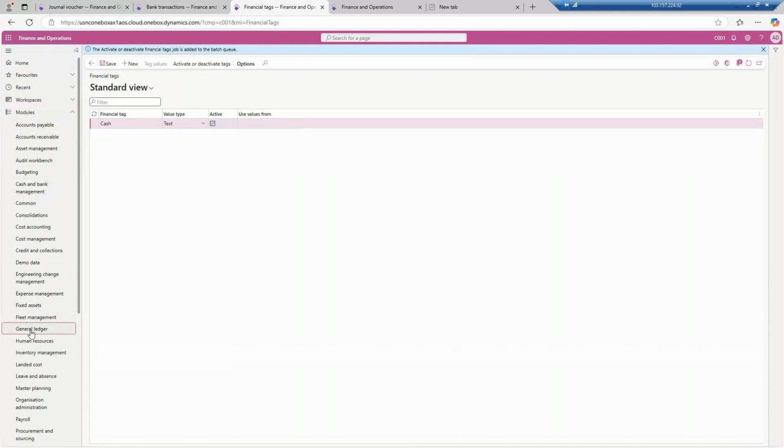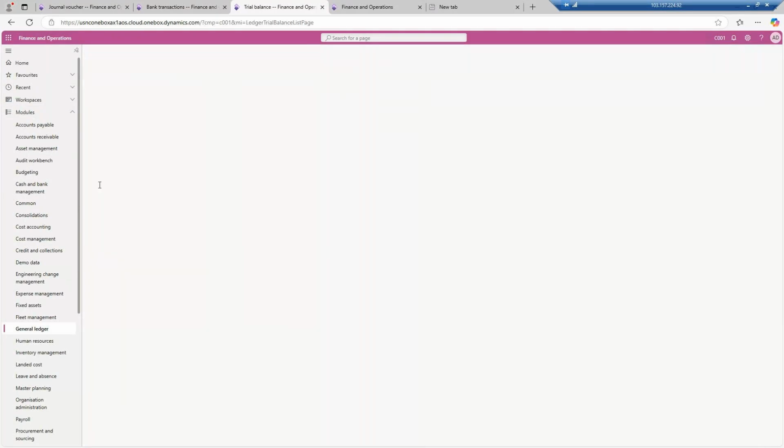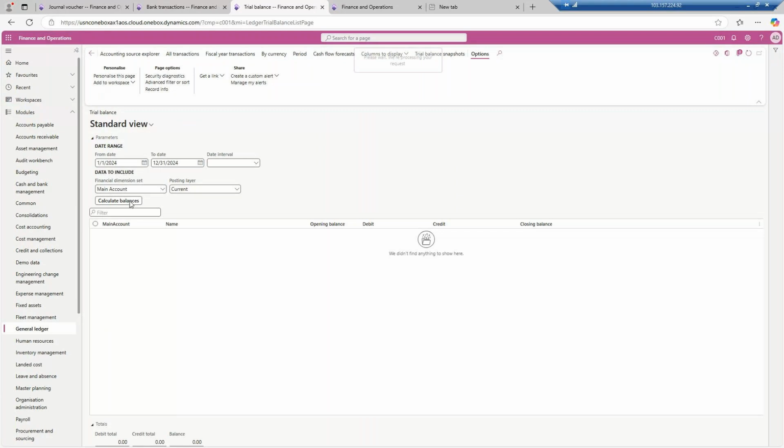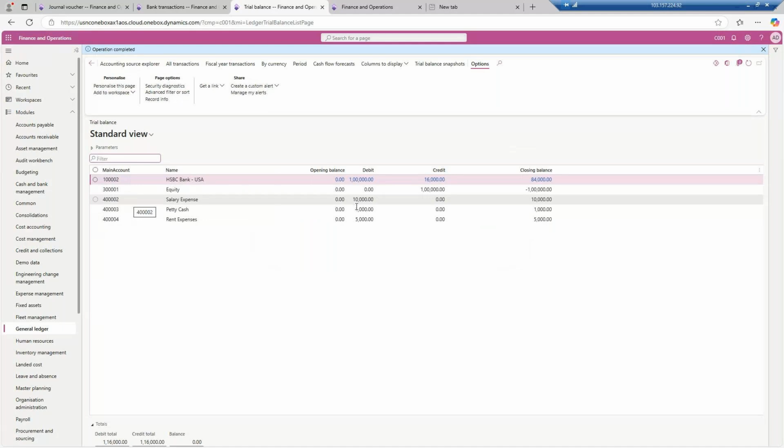So this is the use of your trial balance on a daily basis. Your accounting team is going to utilize this trial balance on a daily basis, to calculate the balances, and using this balance you will be able to find out how much is your asset, how much is your liability. So I hope now you are getting why we create main accounts, and what is the importance of it.